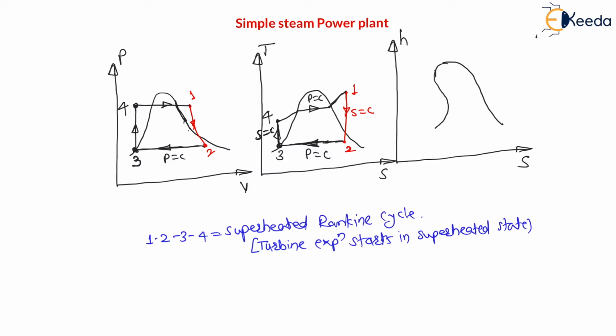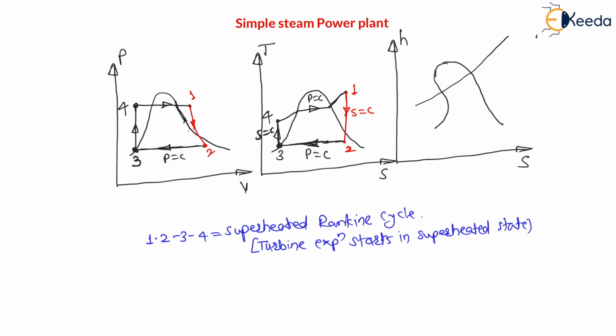Now let us draw here the HS diagram. Now 1 to 2 is reversible adiabatic expansion in turbine, that means entropy remains constant and during expansion enthalpy decreases. Therefore the constant pressure lines on HS diagram are like this. Let me draw first the constant pressure lines.